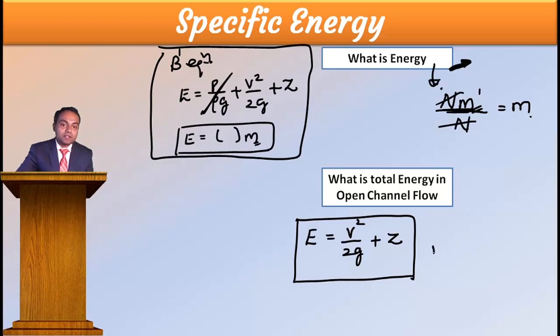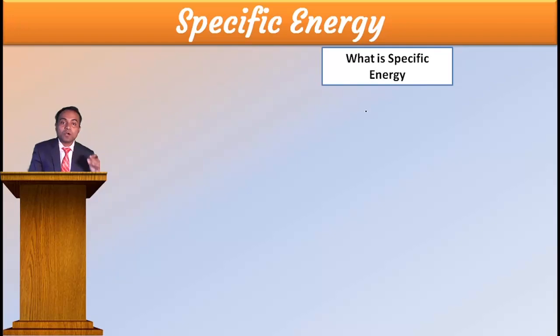What is the unit? Meter. If you want a particular definition, you can say the specific energy of a flowing liquid is defined as energy per unit weight of the liquid with respect to the bottom of the channel. Why is it considered with respect to the bottom of the channel? That we need to discuss.